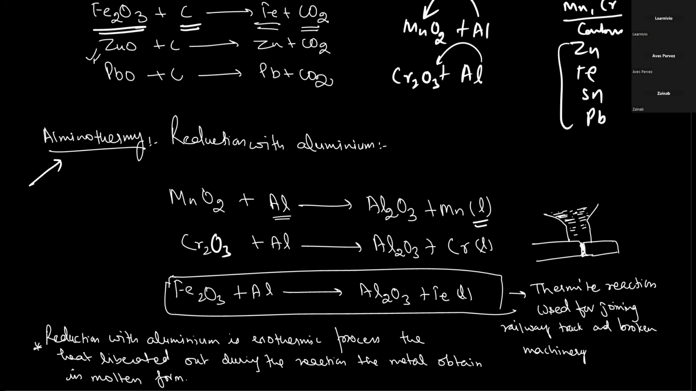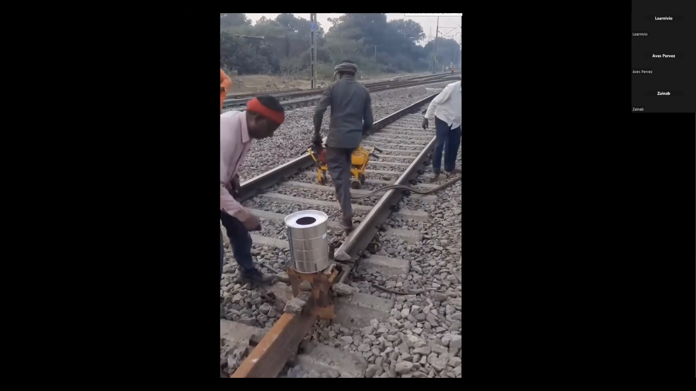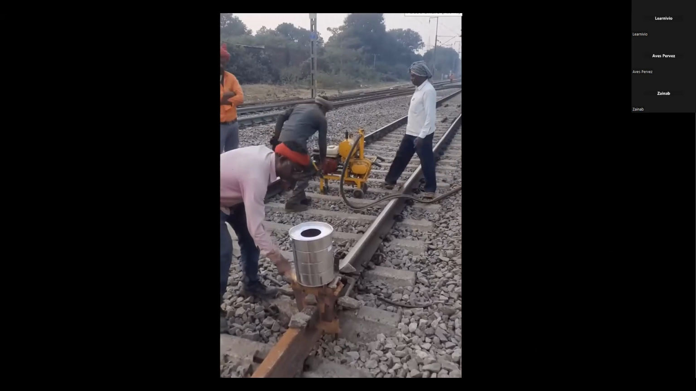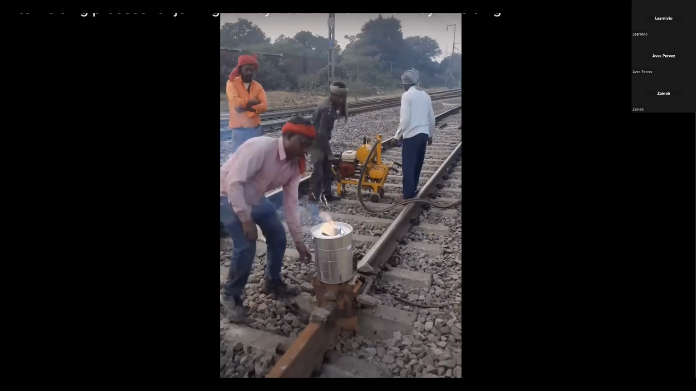Done, sir. Okay, so here you can check that this is a thermite reaction that is taking place. This tin can is going to have a mixture of Al and Fe2O3, and the person has put a burning magnesium ribbon into this hole. The heat liberated is so large that even this tin can melt.